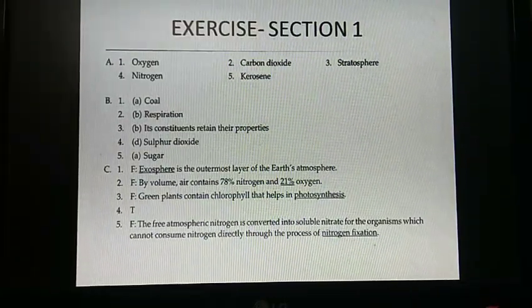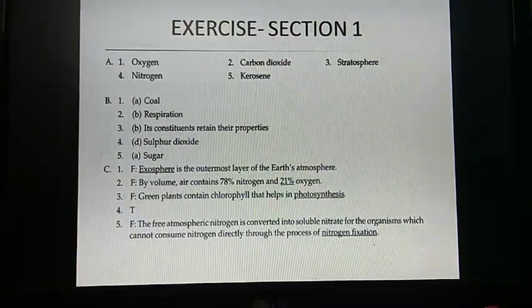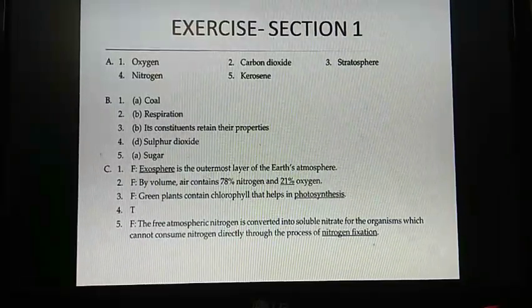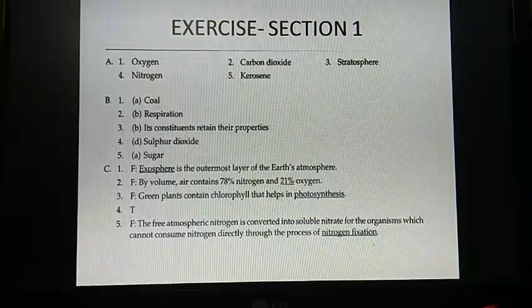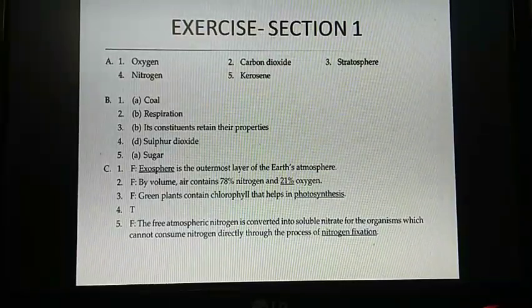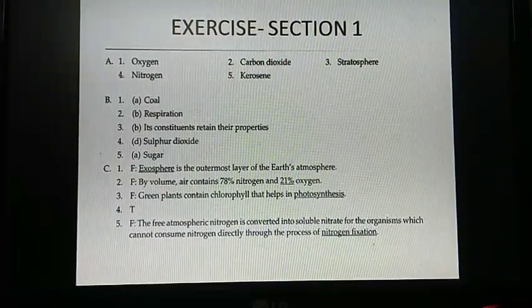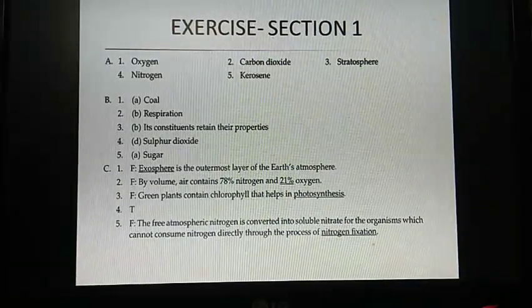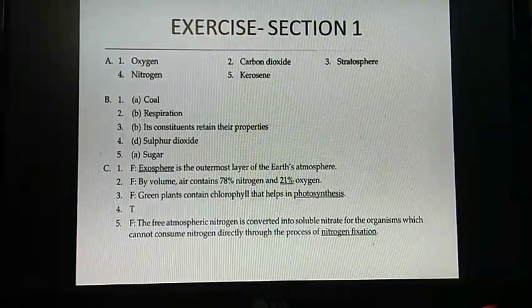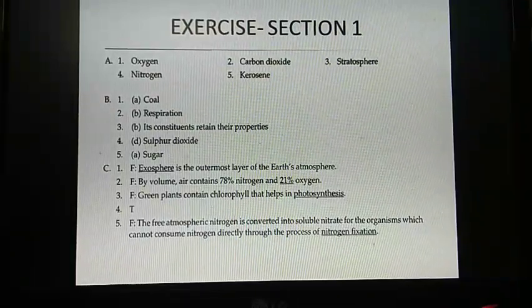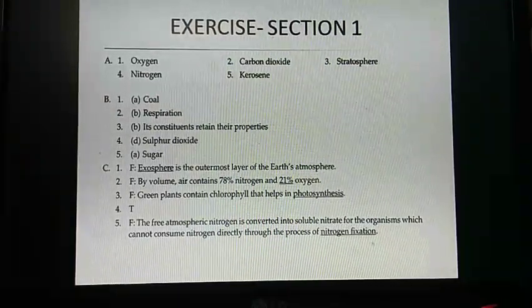We are now going to see section 1. Question is, name the following. Number 1. A gas necessary for respiration. Answer is oxygen. Number 2. A gas necessary for photosynthesis. Answer is carbon dioxide.